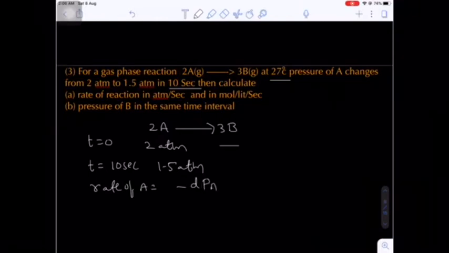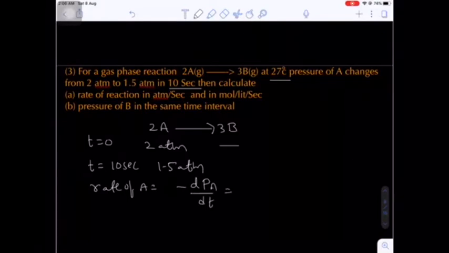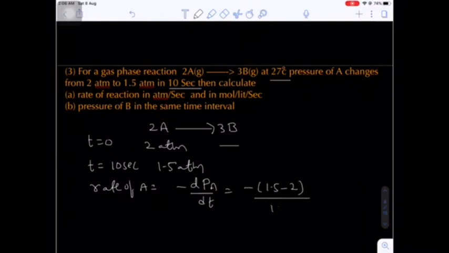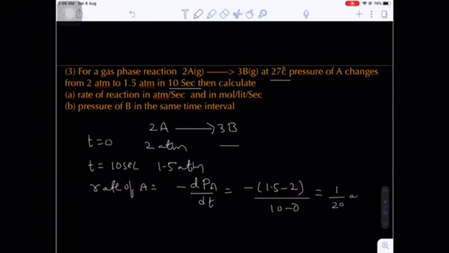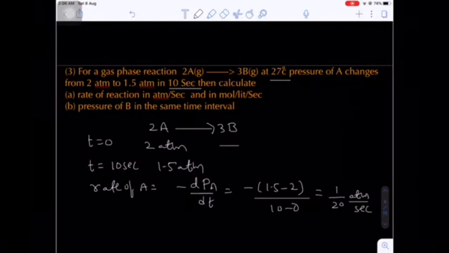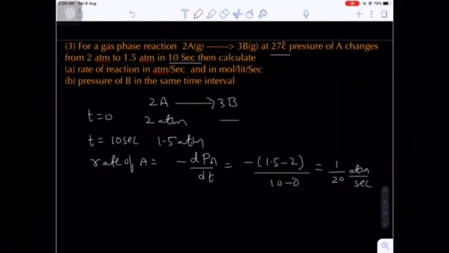Change in the pressure of A divided by change in the time interval. What is the pressure change here? 1.5 final, 2 initial, and the time interval will be 10 seconds. Are you getting my point? So you have 1 by 20 atm per second. This is the unit. Okay.